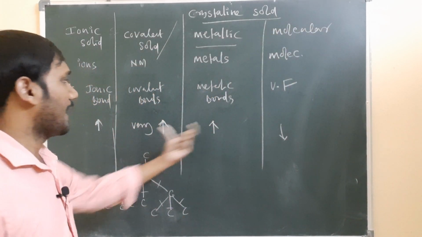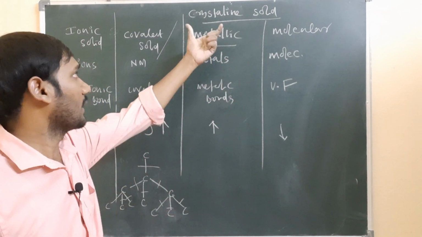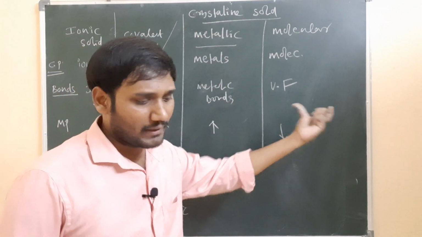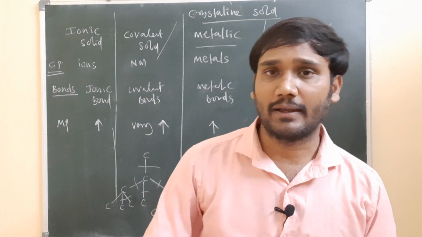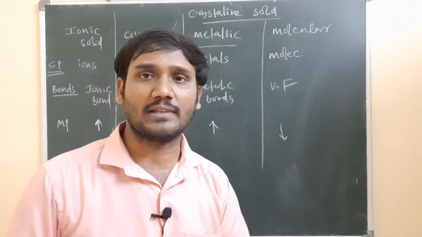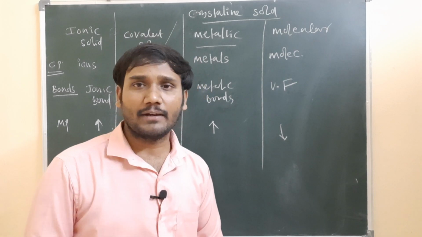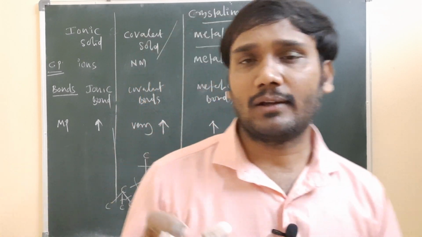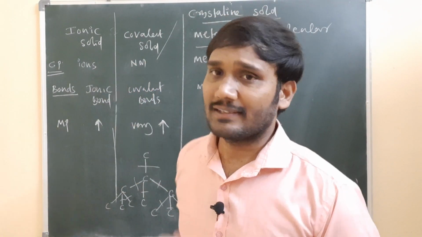So this is a complete description of the characteristics of crystalline solids. Again, the molecular solids are divided into different types: hydrogen bond containing solids, polar solids, and non-polar solids. This is the basic information related to solid state lecture 1.